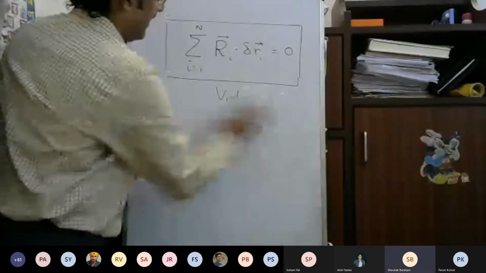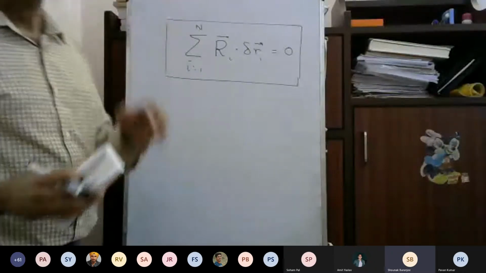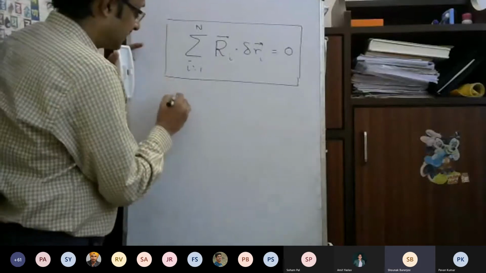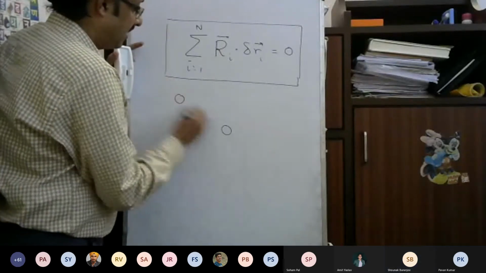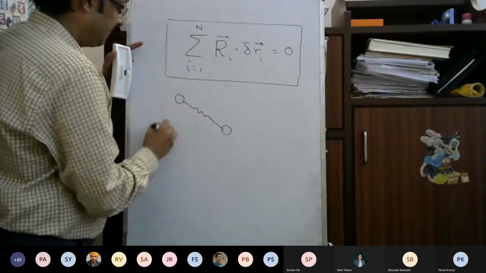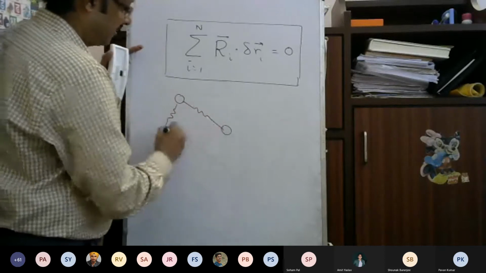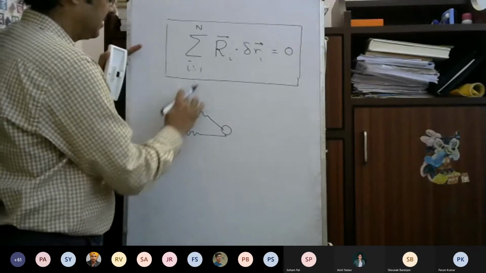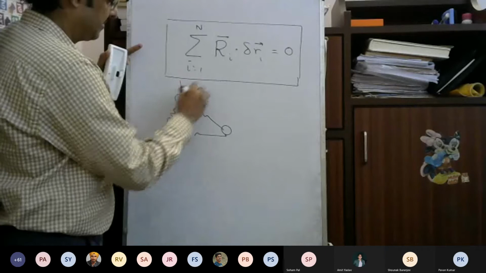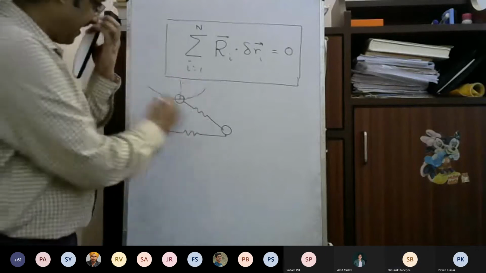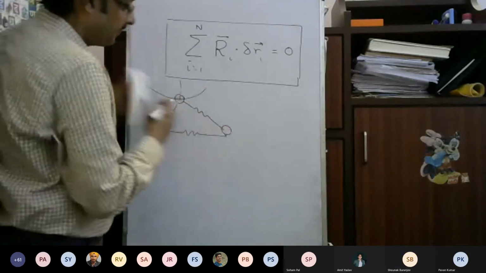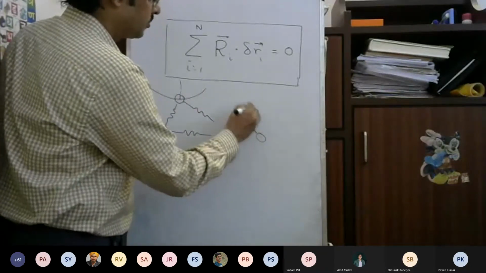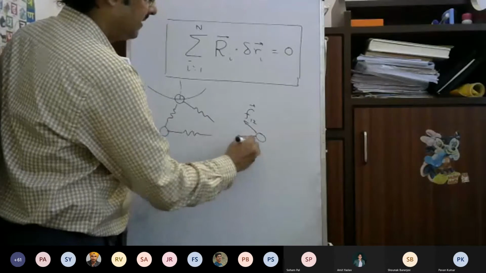Sir, is there a difference between R and small f? Yes. Those are internal forces. For example, suppose there are many particles connected by springs, and this point is moving like a pendulum. If you take the free body diagram of this particle, there will be F on 1 due to 2, and F1 to 3.